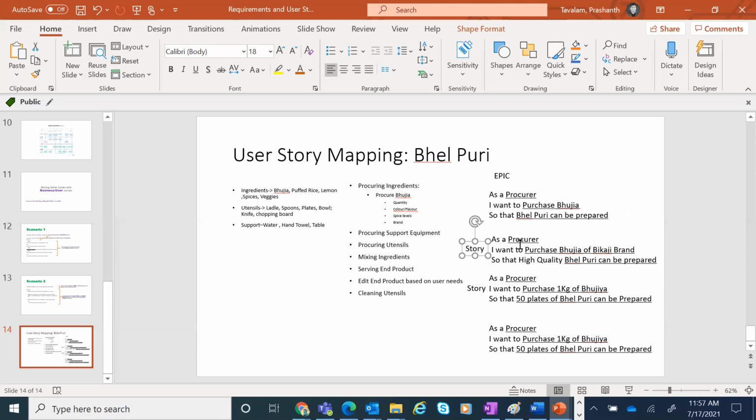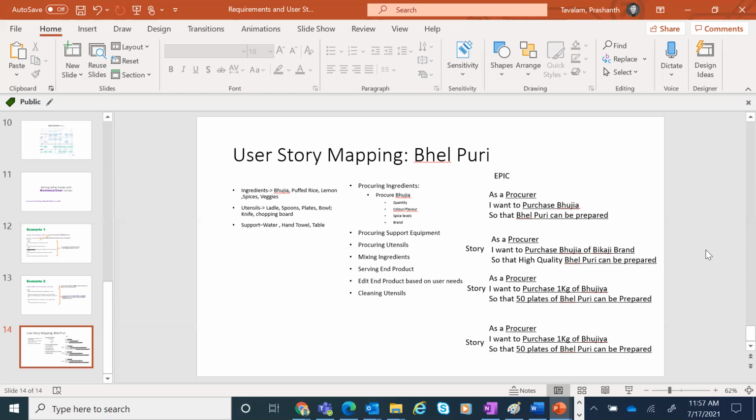Okay, now tell me, if I pick the second one as a story, if I pick high quality Belpuri has to be prepared and I have to purchase Bhujia of Bikaji brand, how can I build scenarios into it? What kind of scenarios can occur for this story? Are you there with me?